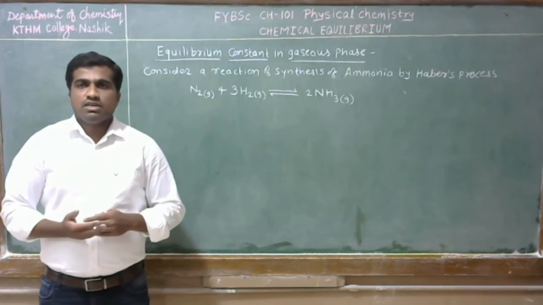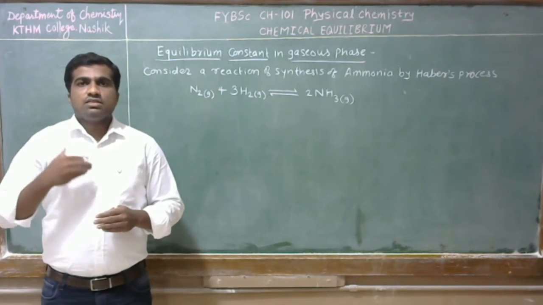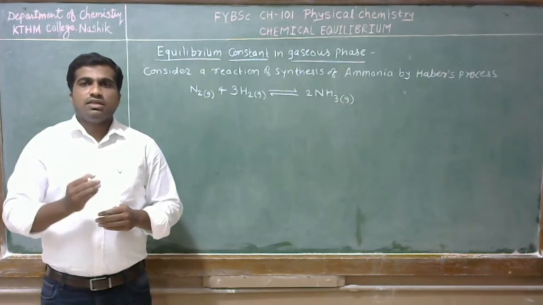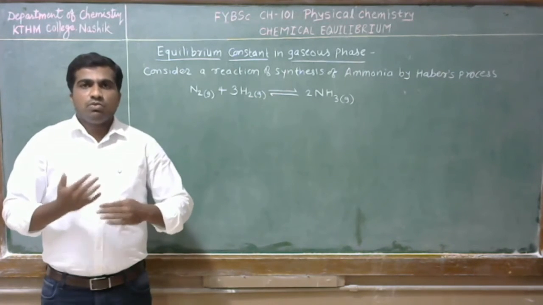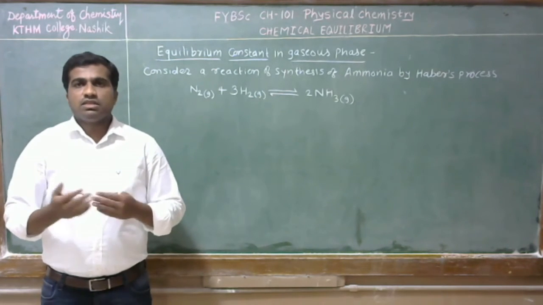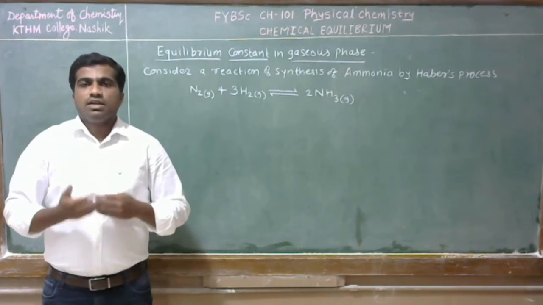So we have to consider a particular reaction with its reactants and products, and these reactants as well as products raised with its number of moles. Stoichiometric coefficient is nothing but the number of moles present in a particular reaction.